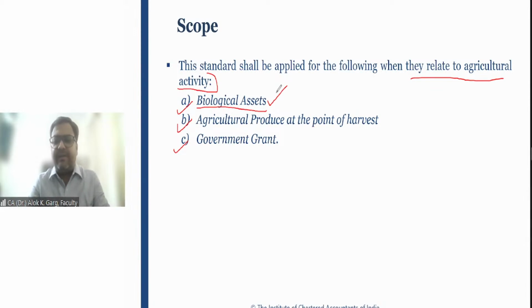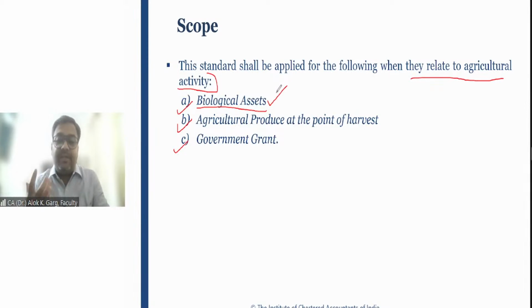Second, you must have attended so many weddings, right? In the weddings, you must have seen that the groom is coming on horse or mare, right? And this horse or mare is provided by the event management company, right? You must have seen that buggy, ghodi, right? So whether these animals, this horse or mare, are covered under Ind AS 41, whether wedding is an agricultural activity? Wedding is not agricultural activity, right?